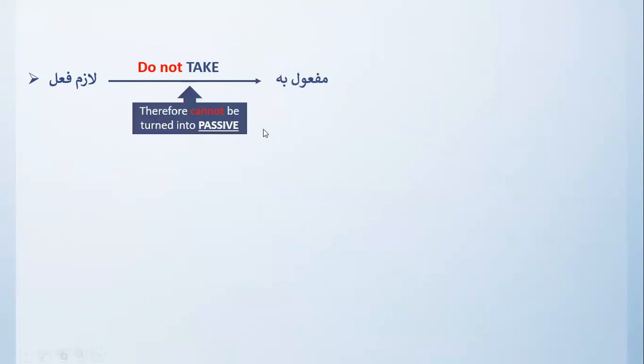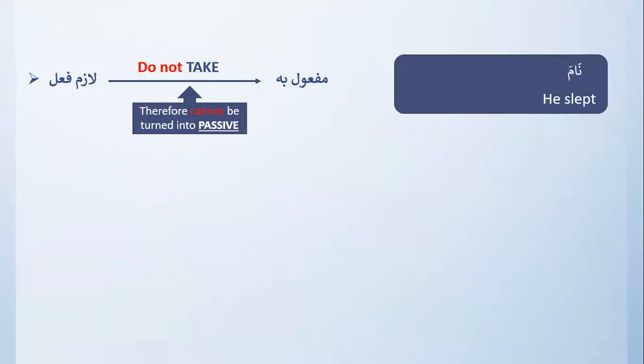So when your lazim fail does not take maful bihi, that means it cannot be turned into passive. The ones which take maful bihi, which is mutaaddi, can be turned into passive also, because your maful bihi actually becomes your naibul fail. But the one which cannot take maful bihi cannot be turned into passive fail, because they don't have anything to be turned into naibul fail. And we do know that in a passive form, the doer of the fail is omitted. So let's look at this example.